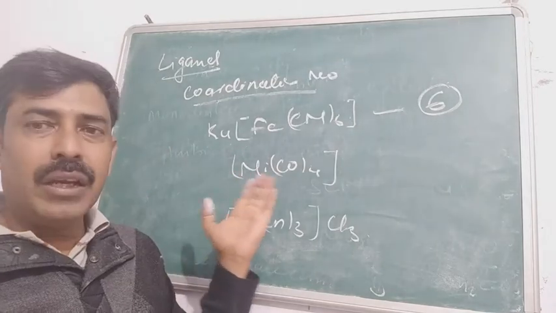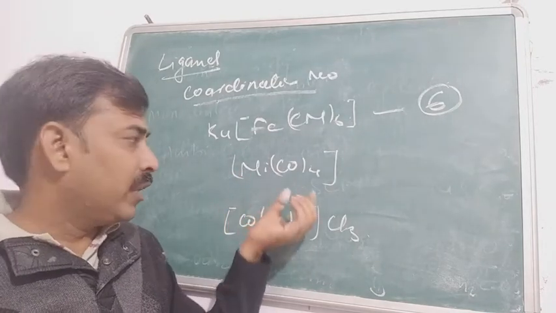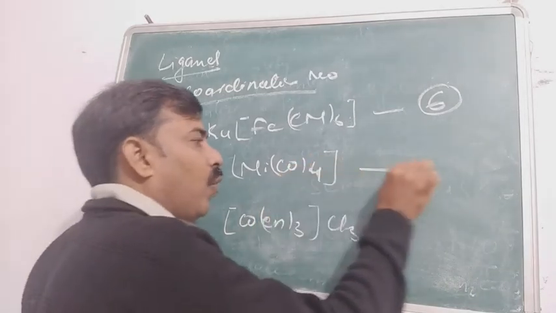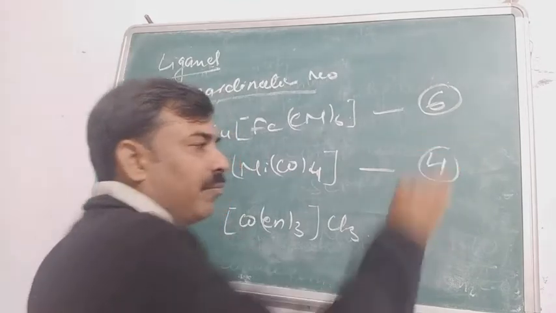The next one, Ni(CO)4. How many secondary linkages? There are 4 secondary linkages, so the coordination number will be 4.